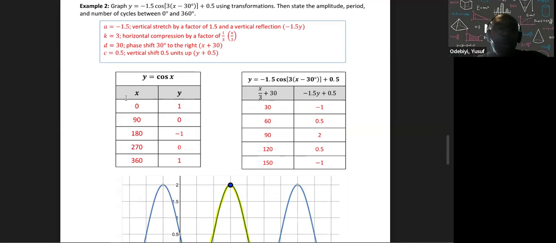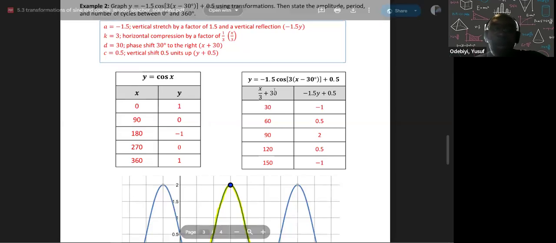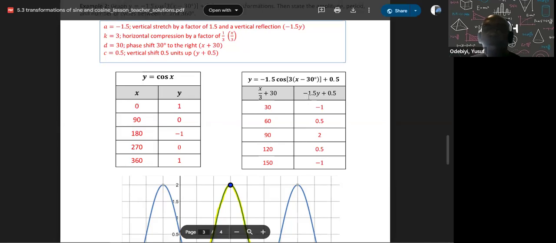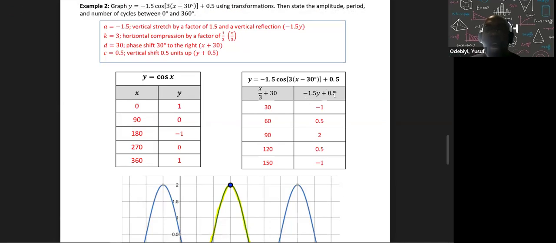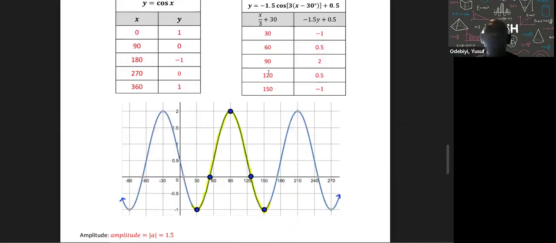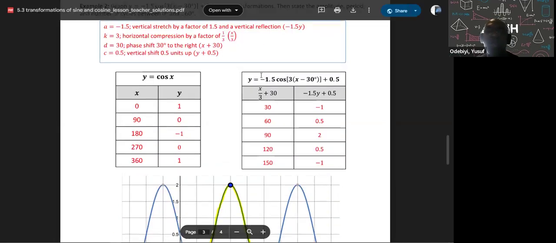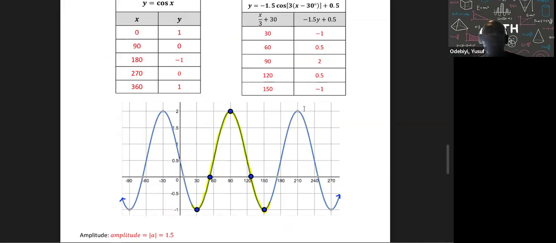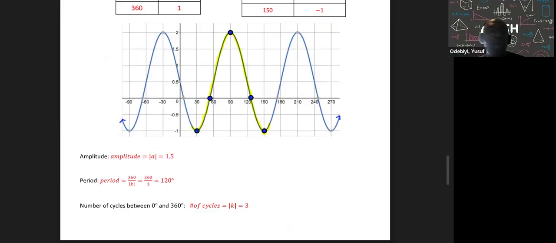Okay, so what I'm graphing here is my parent function of the cos x. So what I'm going to do is apply the transformation. Every x value divided by 3, I'm going to add 30 degrees. And every y value, I'm going to multiply by negative 1.5, and then I'm going to add 0.5. So that's what I get. If I were to graph the transformation function, it looks like this. My amplitude is 1.5.